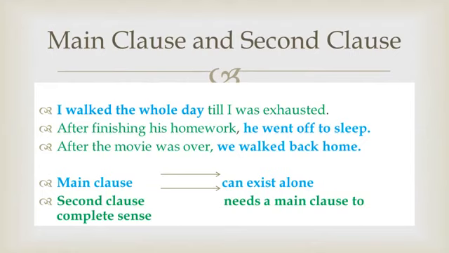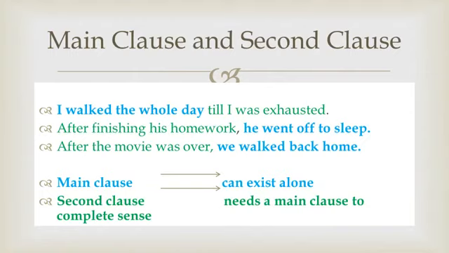Moving to next example. After finishing his homework, he went off to sleep. Second clause is highlighted in green color and main clause is highlighted in blue color. Let us look at the main clause first. He went off to sleep. Is it giving any complete sense? Yes, it is giving complete sense on its own. So this is the main clause.